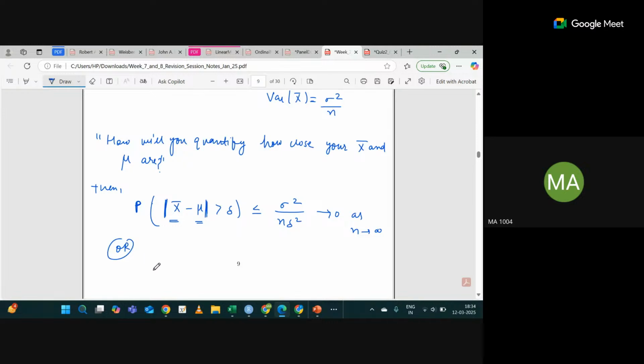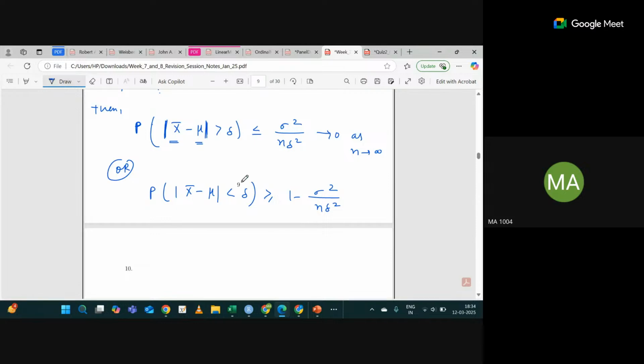Another form of this inequality: the probability that the absolute difference X bar minus mu is less than delta is greater than or equal to 1 minus sigma square divided by n delta square. Just think a bit. If n is larger, then this term will tend to 0. If this tends to 0, this whole quantity will tend to 1. So you are saying the absolute difference between the sample mean and the population mean is very small, and for this the probability is close to 1.